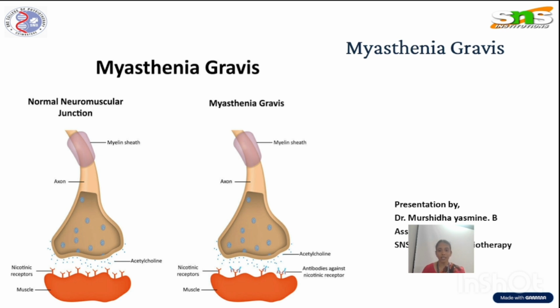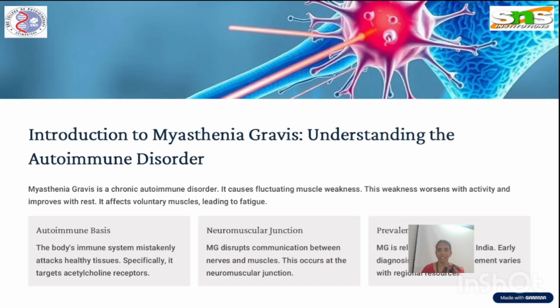In the case of myasthenia gravis, the acetylcholine is released from the nerve end, but the antibodies against the nicotinic receptors prevent the acetylcholine from attaching to the nicotinic receptors, so that the muscle gets a disruption in the acetylcholine component, and the muscle contraction will be less in myasthenia gravis. So that is the basic component of myasthenia gravis.